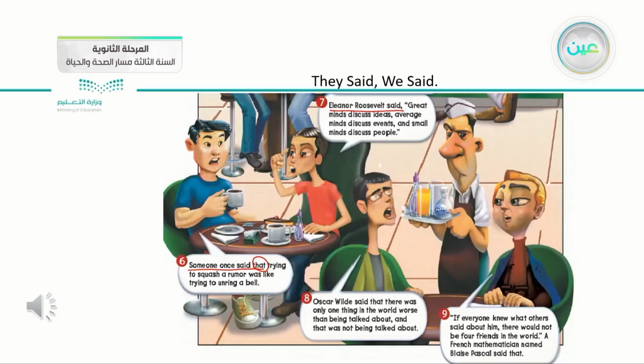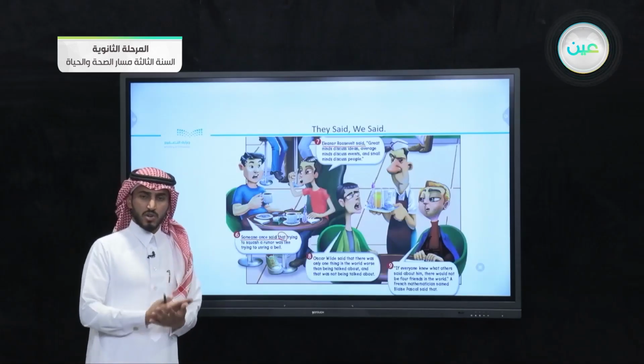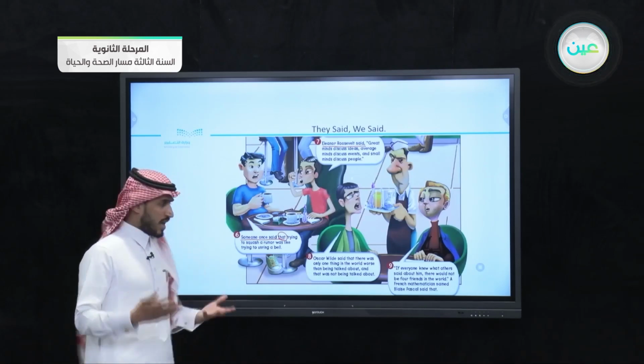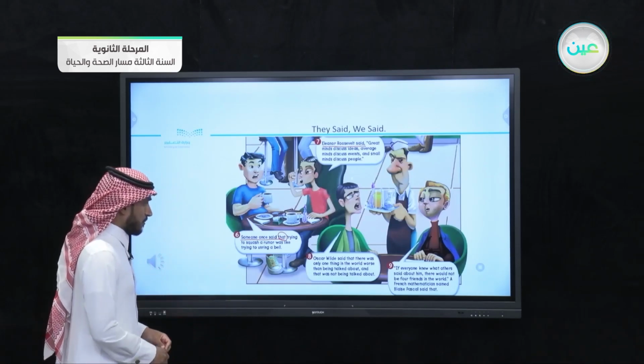Number 8, Oscar Wilde said that there was only one thing in the world worse than being talked about, and that wasn't being talked about. What do you think Oscar Wilde means here? He means that the worst thing that could happen to a person is being unknown, that nobody talks about them.